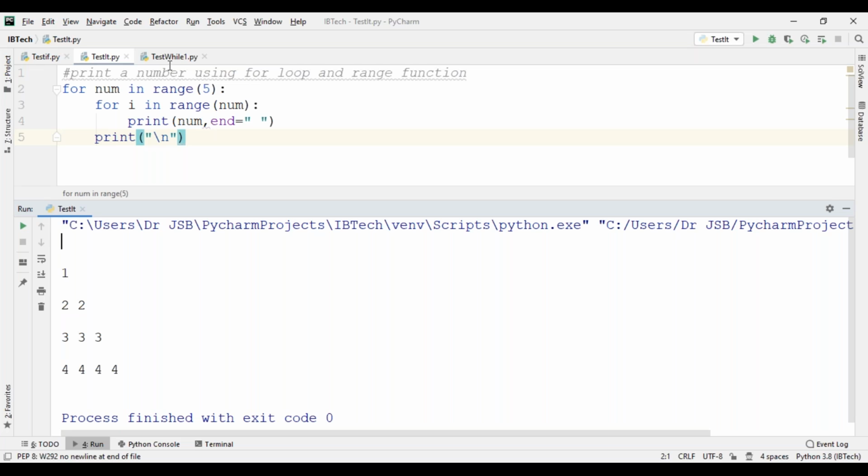Now another program: print a triangular half pyramid using a for loop.